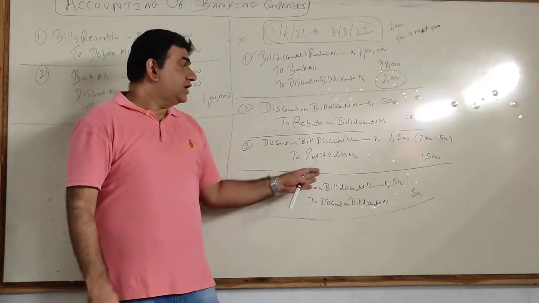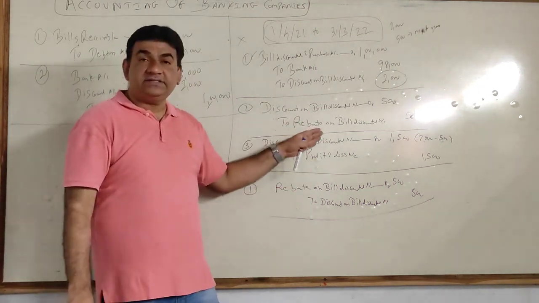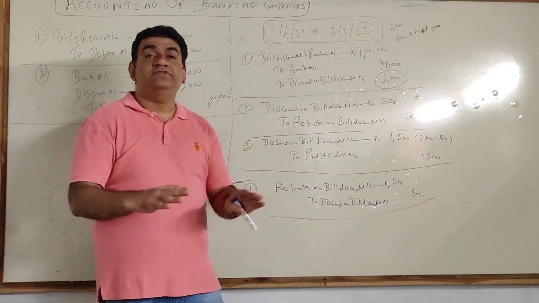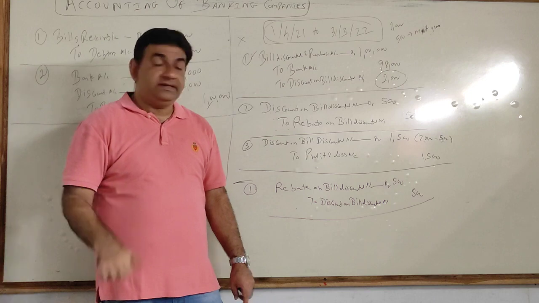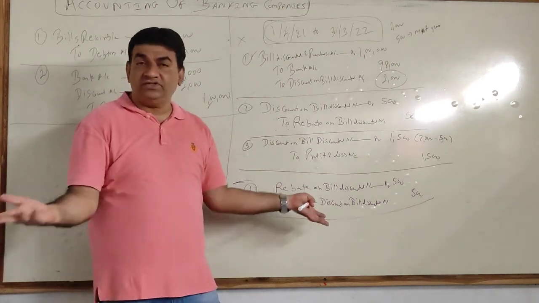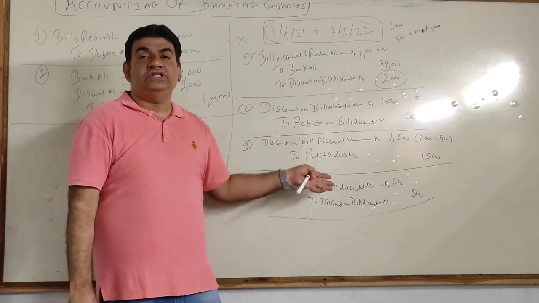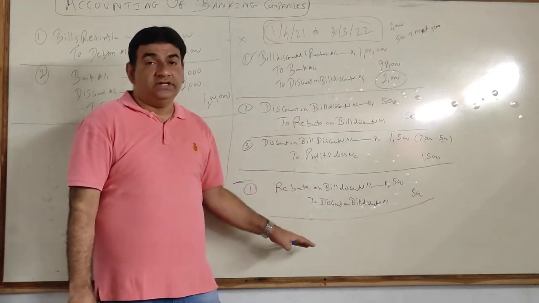Got it, guys? So I have explained you 75% of the concept. Once you get this, the solving of sum becomes very simple. The new point will be calculation of rebate, then journal same, and ledger accounts. Ledger accounts you all know very well. Once you know the journal, ledger is nothing but just the posting of the journal.